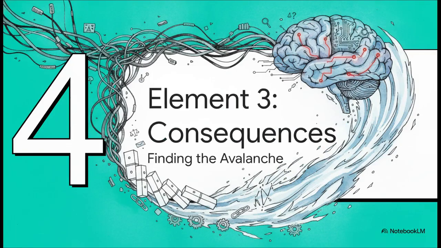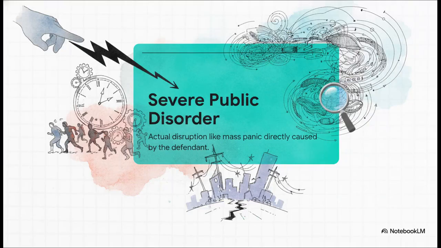Section 4, Element 3, the consequences. Searching for the avalanche. So, here is the absolute crucial point. Did actual harm occur? As a quick reminder, this specific charge is what legal scholars call a result offense. It's not enough to just do something bad. It has to cause a specific, tangible result. In this case, that result is severe public disorder. This means there needs to be an actual, measurable disruption. We're talking a mass incident, a panic, paralyzed public services that is directly caused by the defendant.